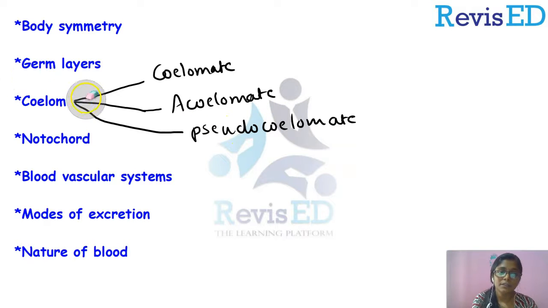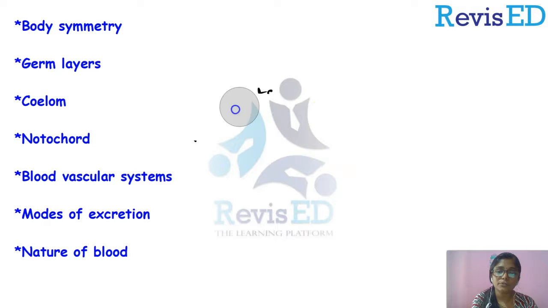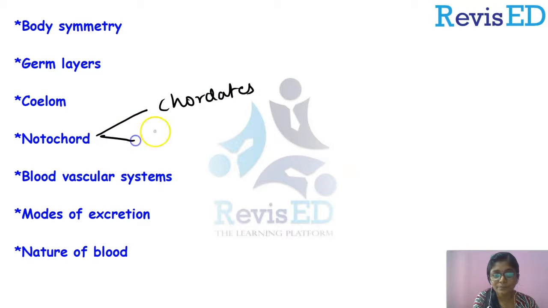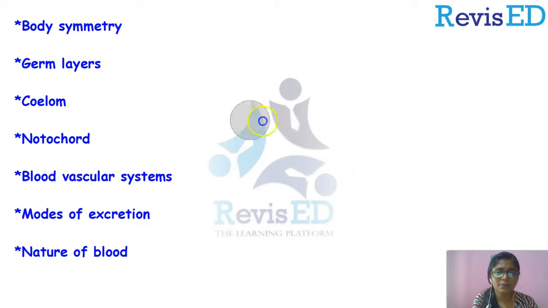Now, the next point is notochord. It is very simple, right? Yeah. Based on notochord, we have classified animals into chordates and non-chordates. Yeah. So this is about notochord. I think you remember these points in detail. Okay. Now, what is the next point?